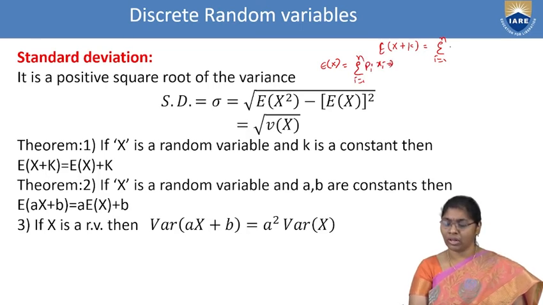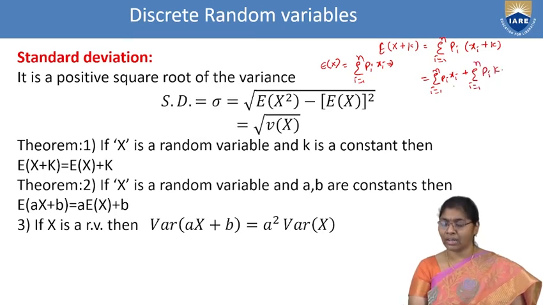Similarly, here we are using pi into xi plus k. That equals summation; we are splitting into two parts: summation of pi xi plus summation i equal to 1 to n of pi into k. Here k is nothing but a constant and x is a random variable. So summation i equal to 1 to n pi xi plus k into summation of i equal to 1 to n pi.